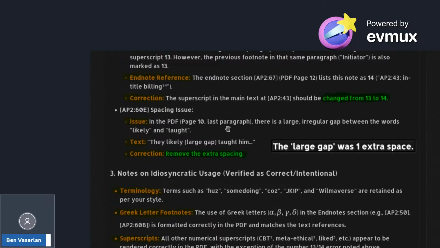In PDF page 10, last paragraph, there is a large irregular gap between the words lightning. But you see, that's the thing. The way it scans it, what is a double space, an accidental double space? Because I like to have double spaces between sentences because it makes readability easier.